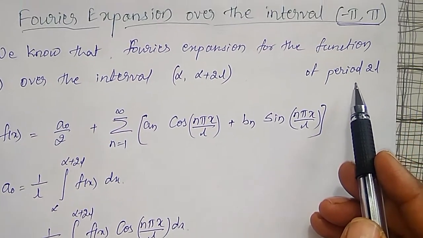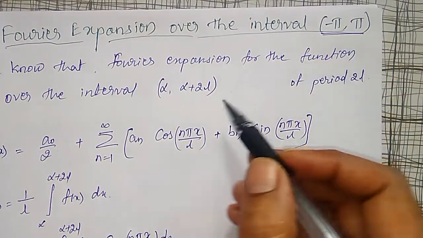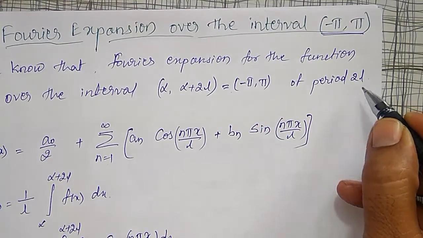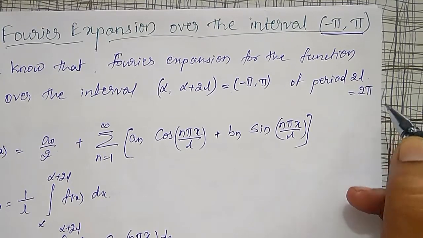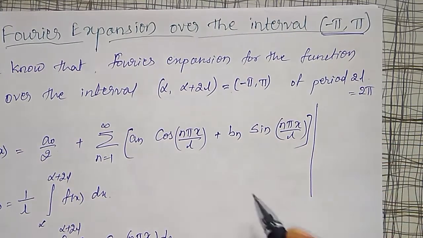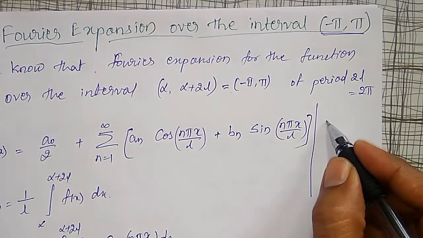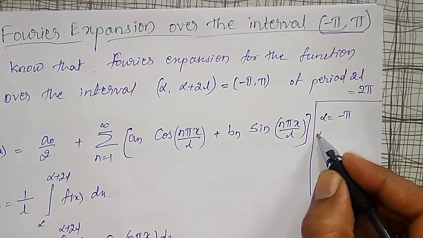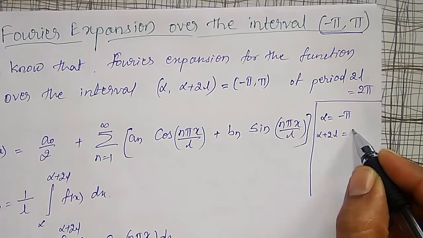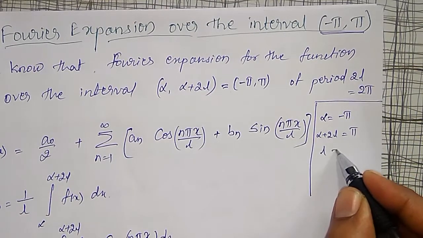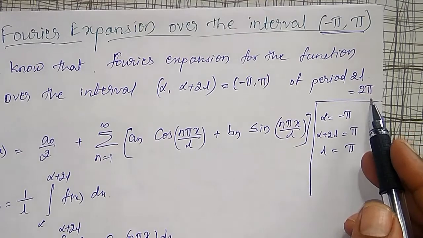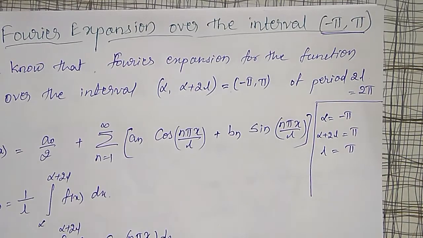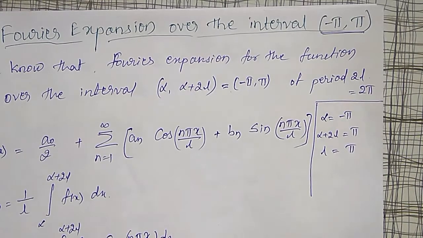Now I am going to define this for minus pi to plus pi. Therefore my interval will become minus pi to plus pi, and 2l is equal to 2 pi. If you compare with this, alpha is equal to minus pi, alpha plus 2l is equal to pi, and l is equal to pi. So my period will become l equal to pi. Substituting all these things in this expansion, what am I going to get? One by one I will discuss.